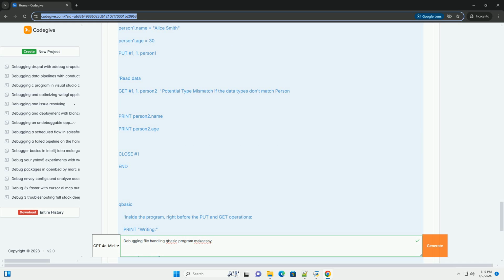Bad file number, error 5. Cause. You're trying to access a file using a file handle that hasn't been assigned by an open statement, or the file has already been closed. Solutions. Make sure you open the file before you try to read from or write to it. Ensure the file handle number in your input, print, close, etc. statements matches the handle used in the open statement. If you close a file, you can't use its handle again until you open another file with that handle.